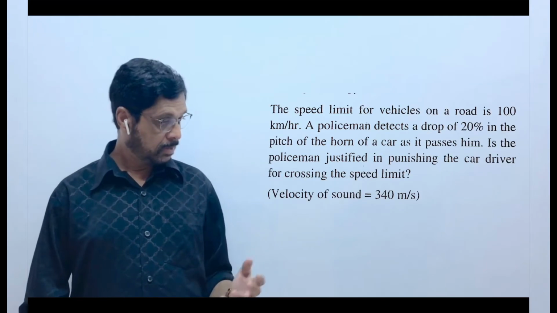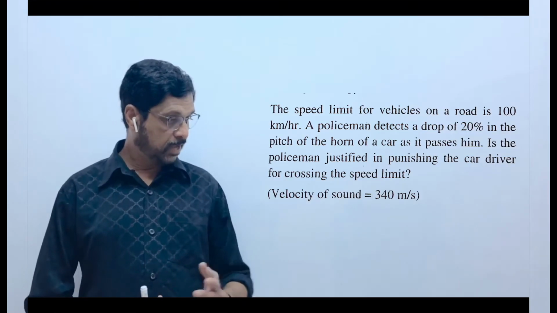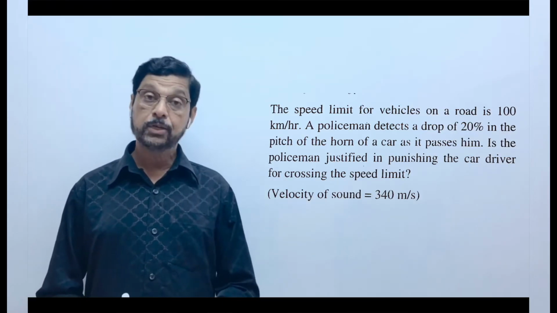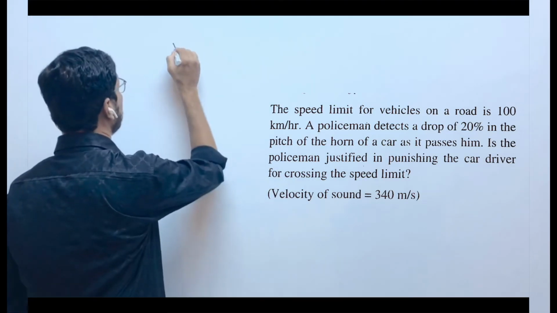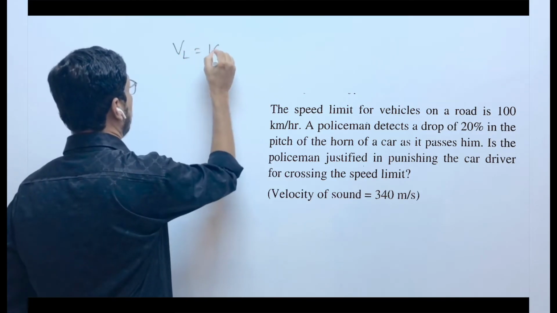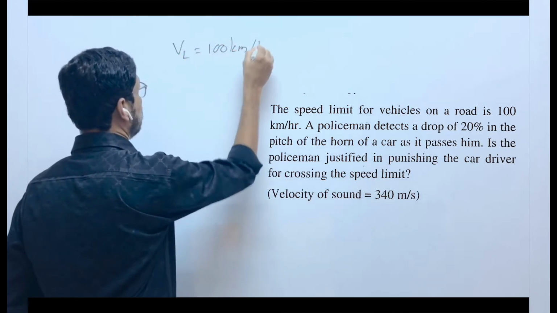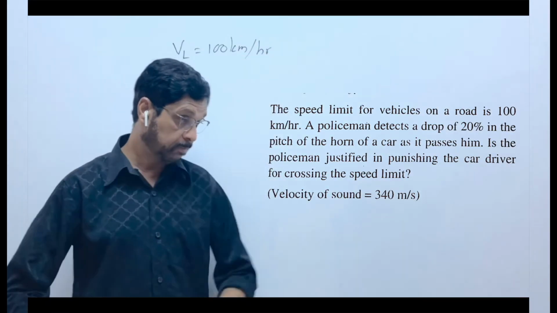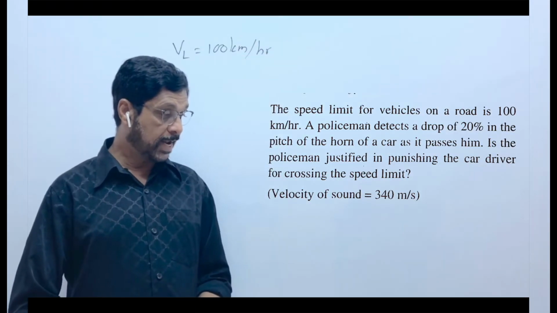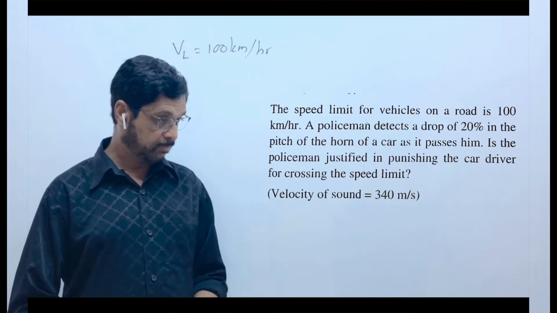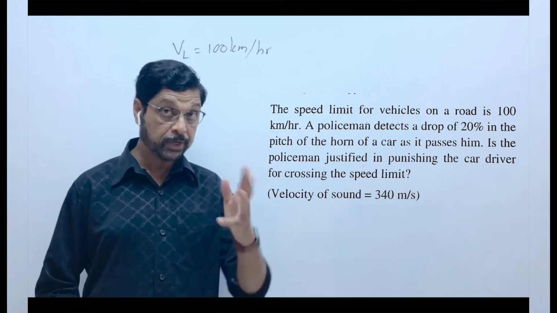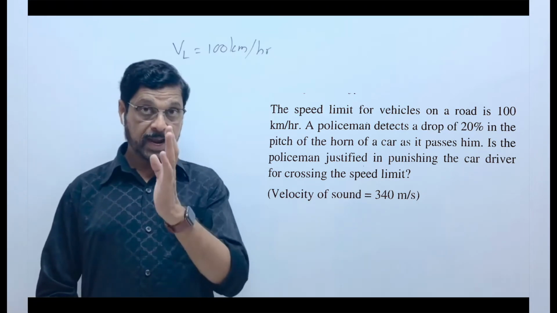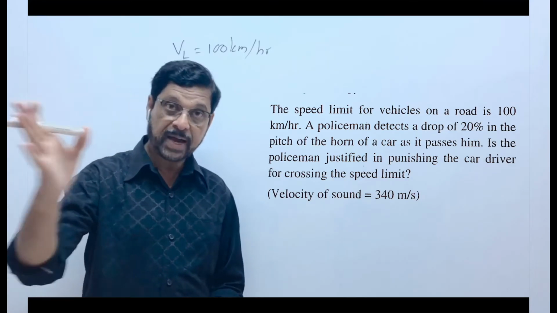Here is a question on Doppler effect. The speed limit for vehicles on a road is 100 kilometre per hour. A policeman detects a drop of 20% in the pitch of the horn of a car as it passes him. Pitch means frequency. A policeman is standing and a car is passing him.